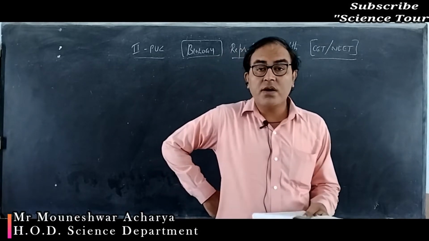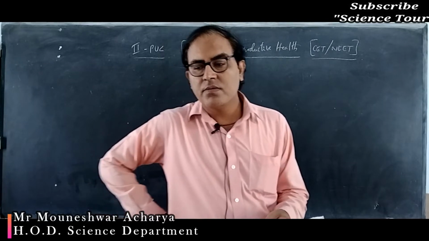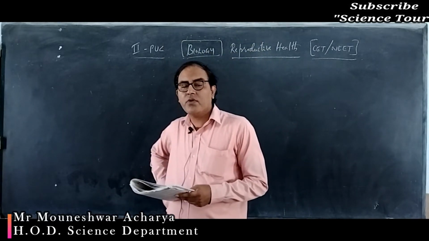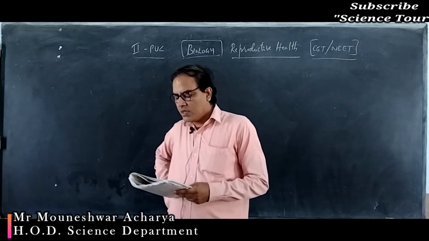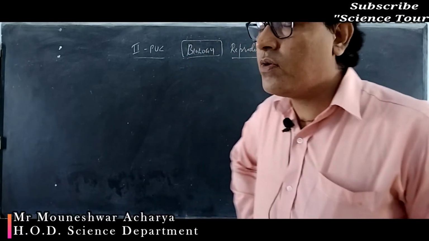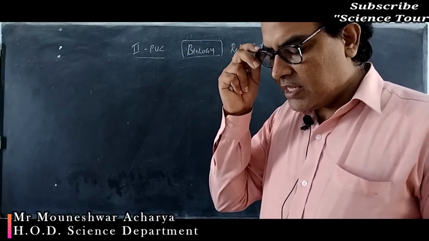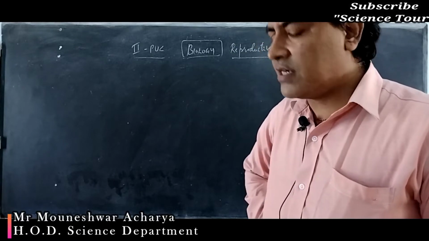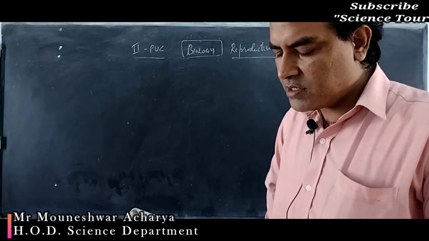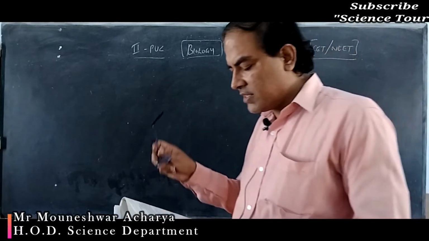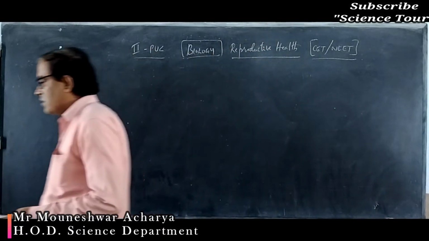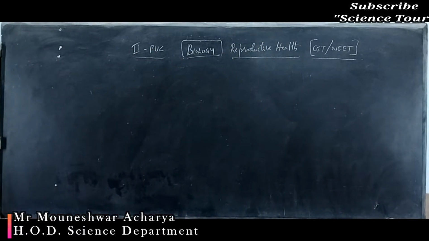Increased IMR means increased infant mortality rate. When there is an increase in the death rate of infants below 1 year of age, and decreased MMR, maternal mortality rate, in a population, what will happen and what are the consequences faced?